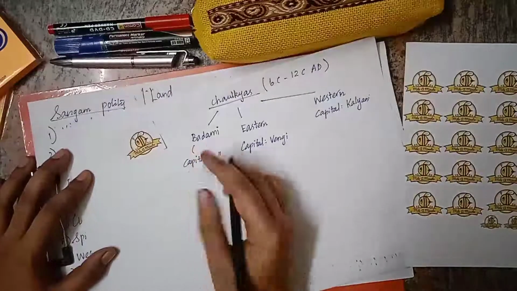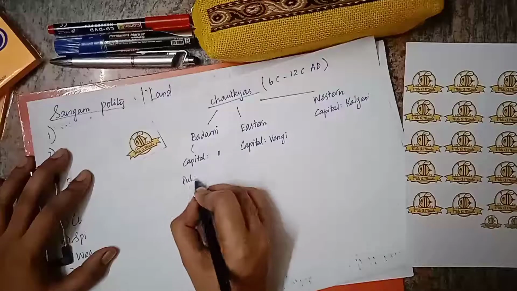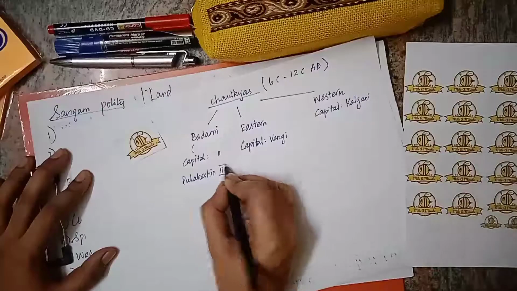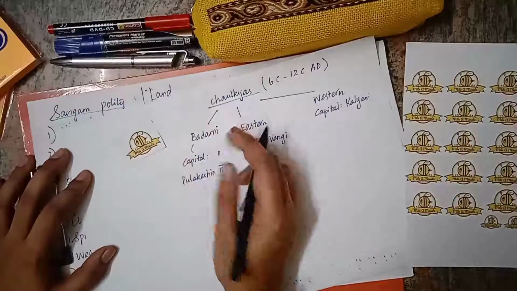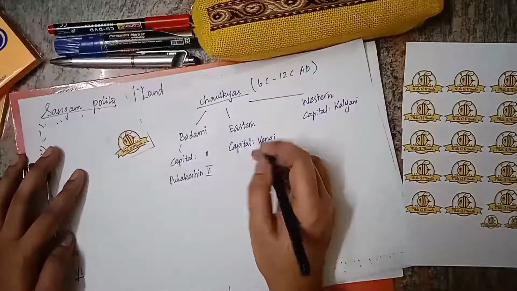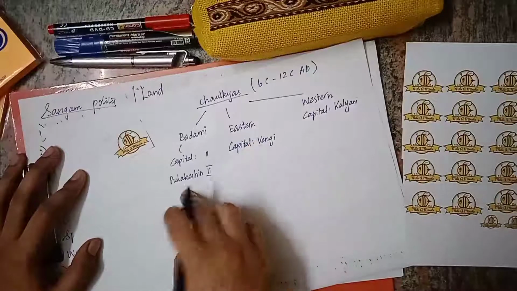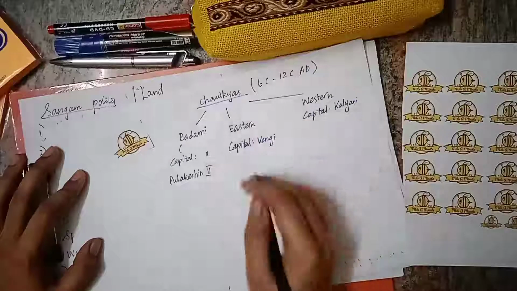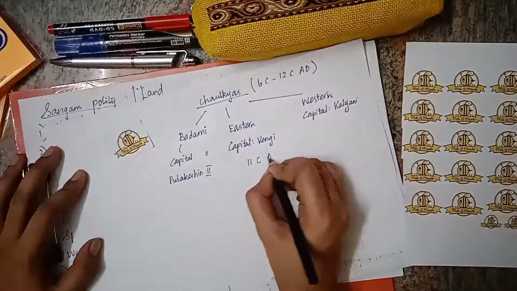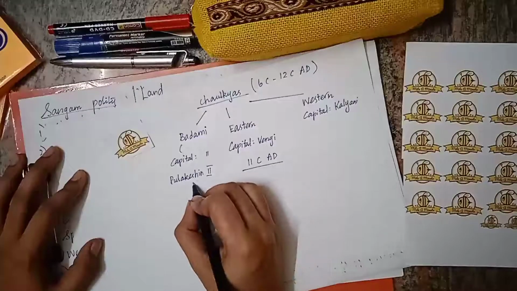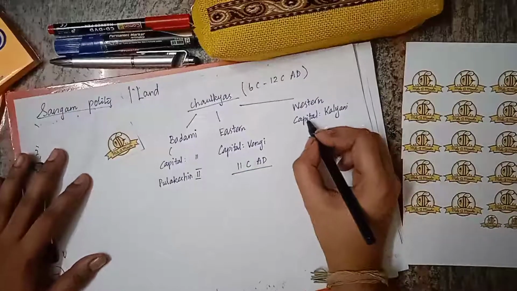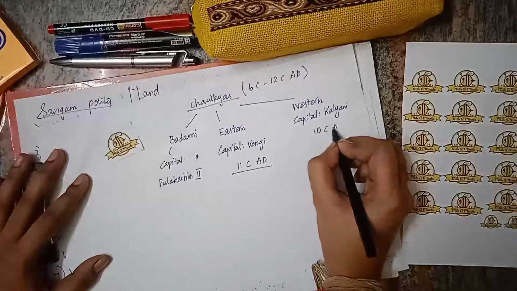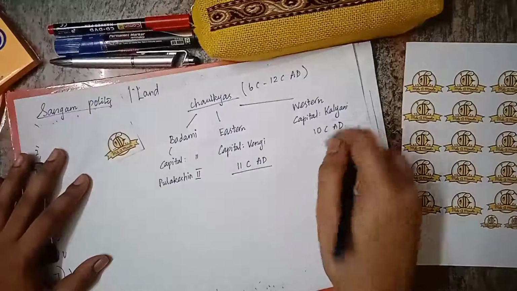Badami Chaulukyas' important ruler is Pulakeshin II. We have already discussed Pulakeshin II. He is the one who defeated Harshvardhan. Eastern Chaulukyas emerged after the death of Pulakeshin II, and they ruled till 11th century AD. And Western Chaulukyas emerged in late 10th century AD. They are the descendants of Badami Chaulukyas.